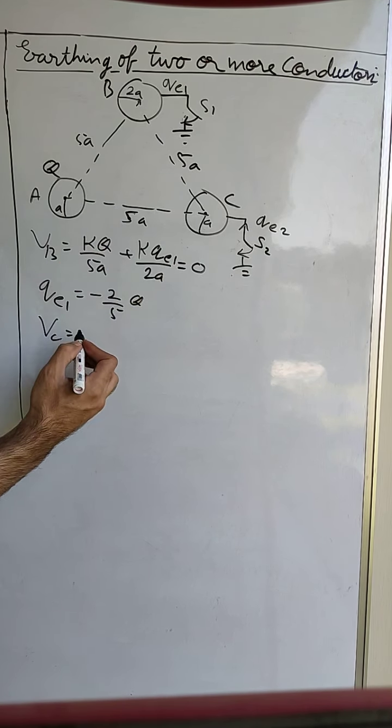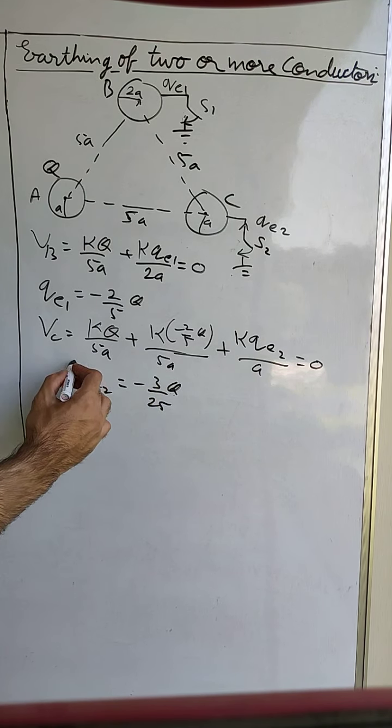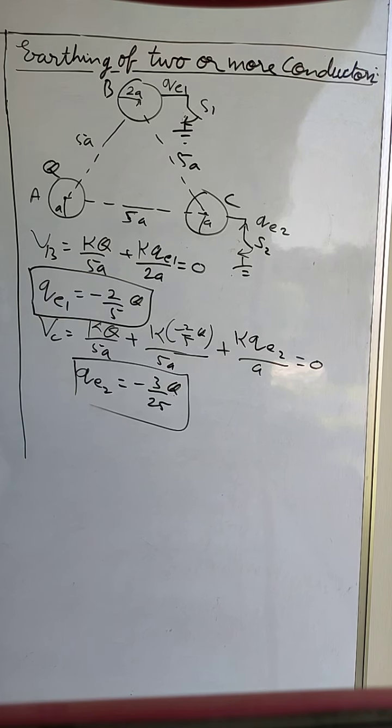Now if we solve this for QE2, we can find out the charge on sphere C, which will come out to be this charge. So in this condition, when switches are closed at different times, we can also find the value of charge on them to make the potential equal to 0 due to earthing. So this is a very important concept. You should practice it more. It is very important, especially from the JEE point of view.